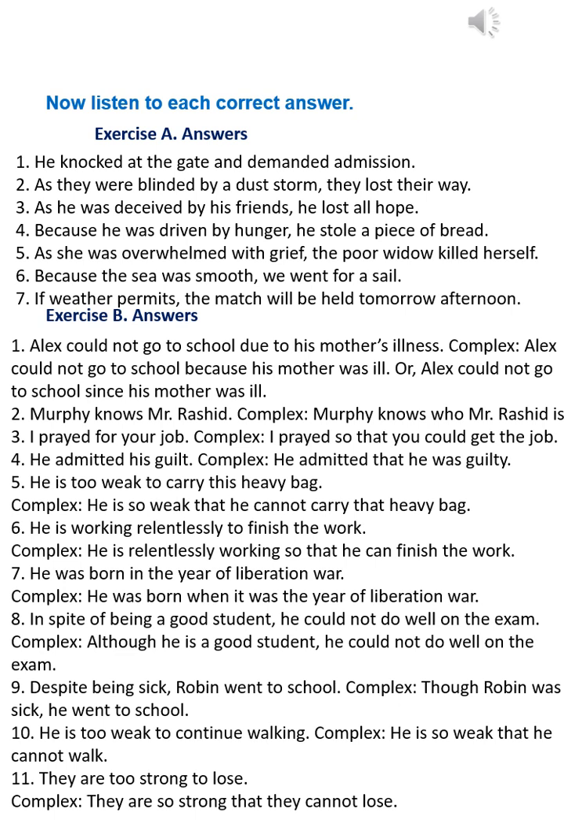9. Despite being sick, Robin went to school. Complex: Though Robin was sick, he went to school. 10. He is too weak to continue walking. Complex: He is so weak that he cannot walk. 11. They are too strong to lose. Complex: They are so strong that they cannot lose.